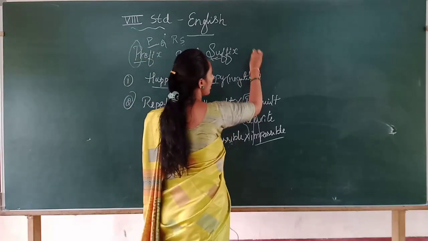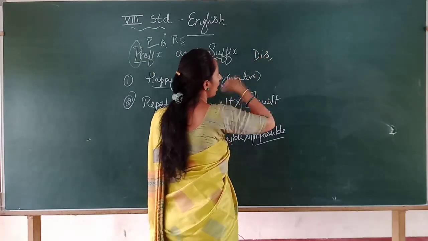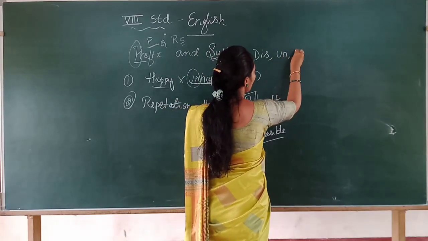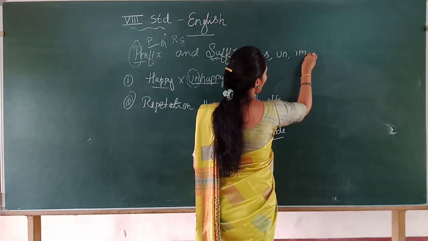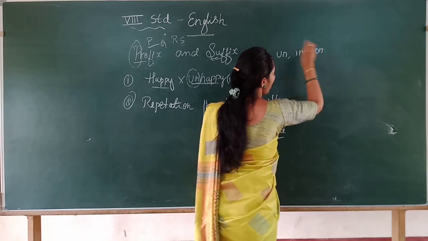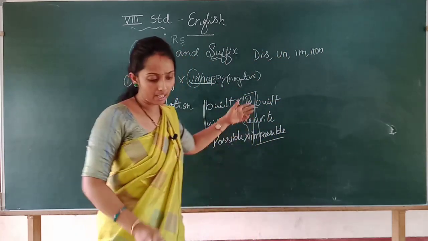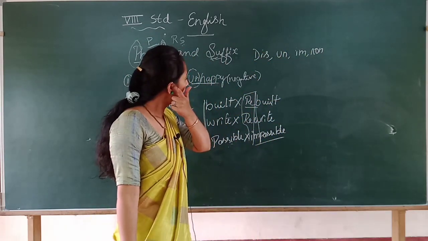So a few of the prefix words which are there: this, then in, non, then which are there, these are the prefix words.